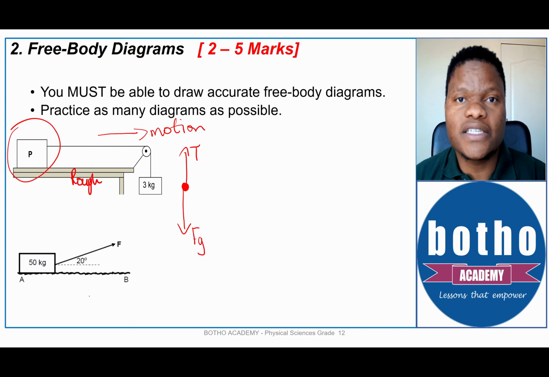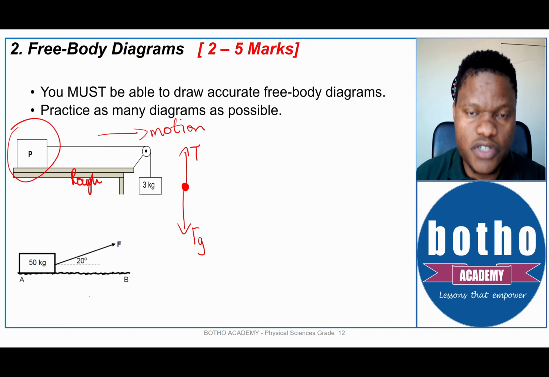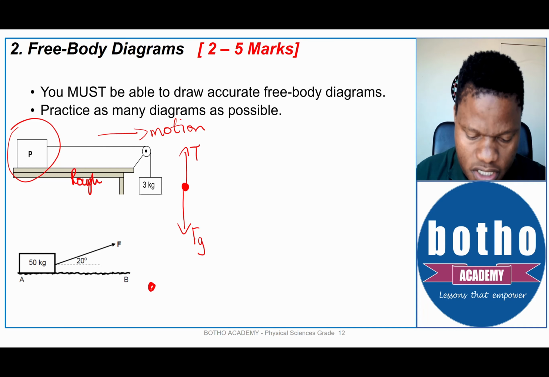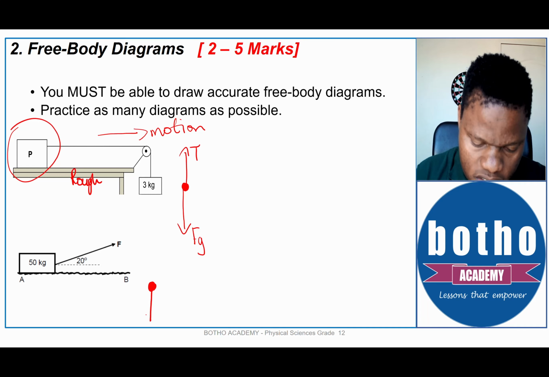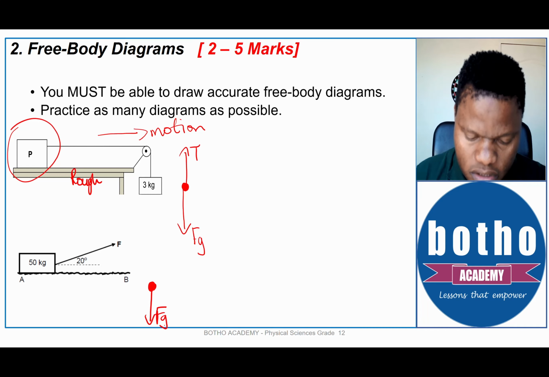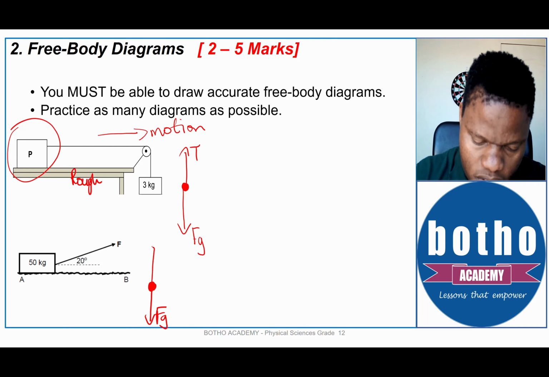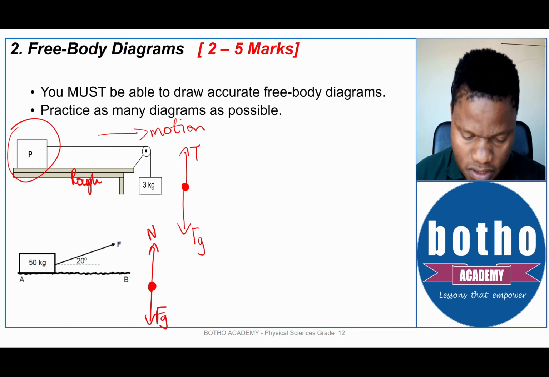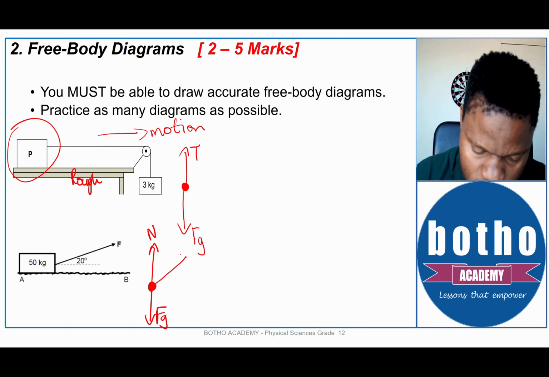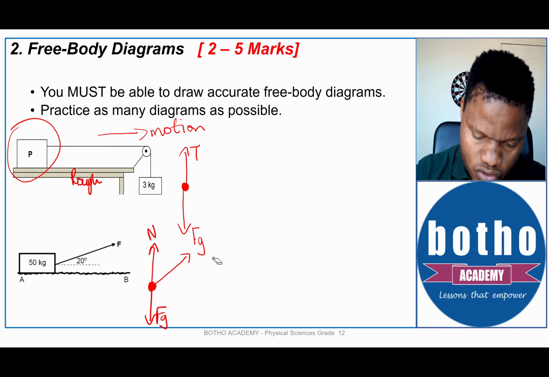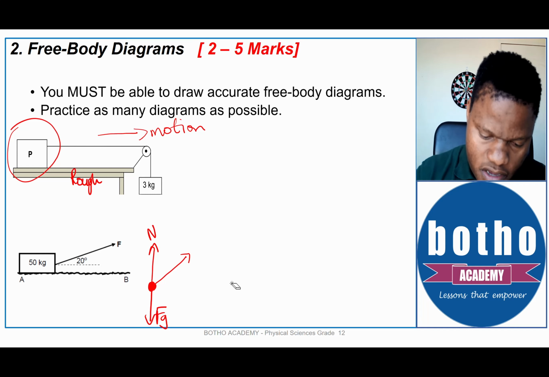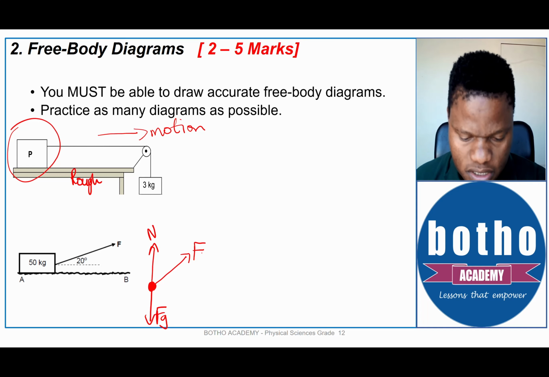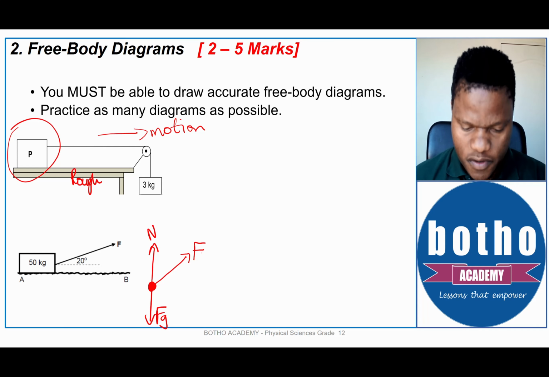So if you were asked to draw a free body diagram for an object like this one, you would once again draw the object as a dot, and indeed there will be a force of gravity, which is the weight. There will be a normal force because the object is in contact with the surface, and the applied force is applied at an angle. Please allow me to remove this so that we can have a clear view of this one. The force is applied at an angle of 20 degrees. It's not exactly accurate, my free body diagram.